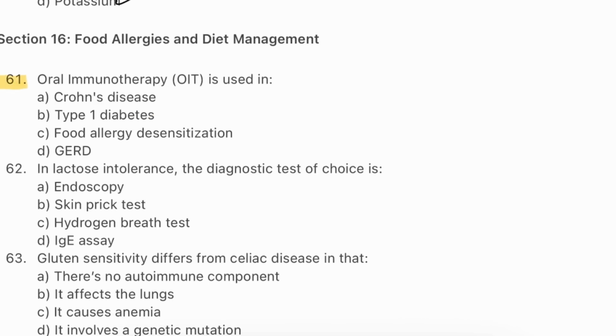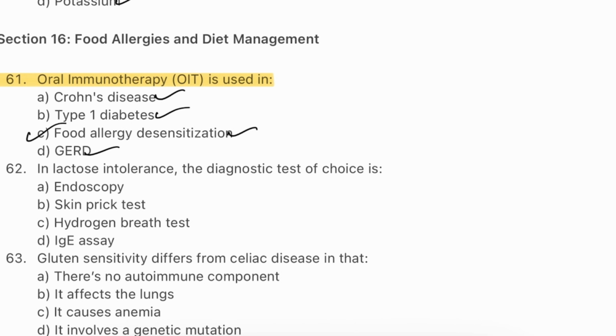Question number 61. Oral immunotherapy, OIT, is used in Crohn's disease, type 1 diabetes, food allergy desensitization, GERD. The answer will be C, food allergy desensitization. OIT involves giving small, increasing doses of allergic food under medical supervision.